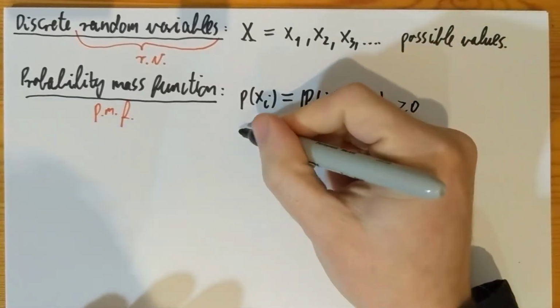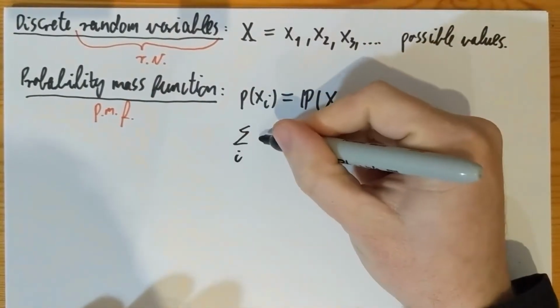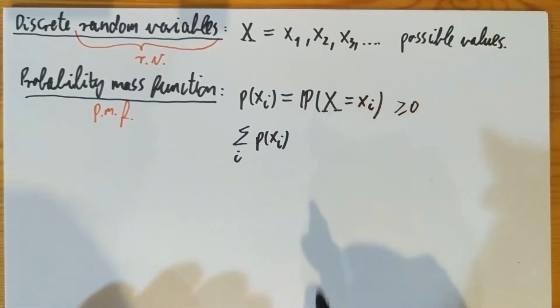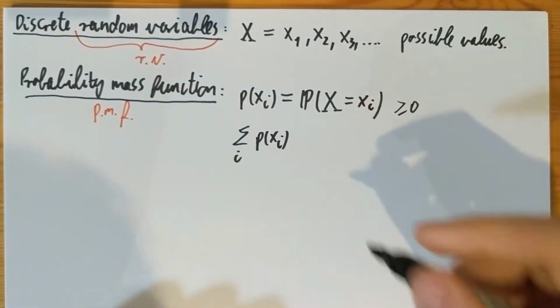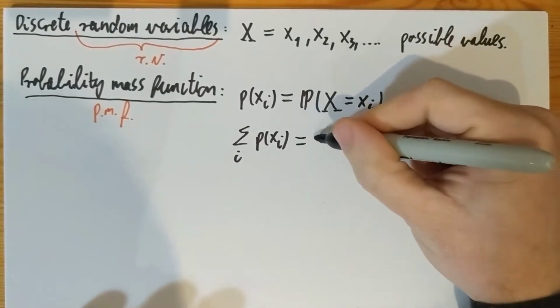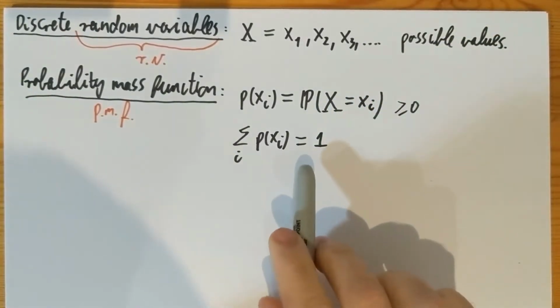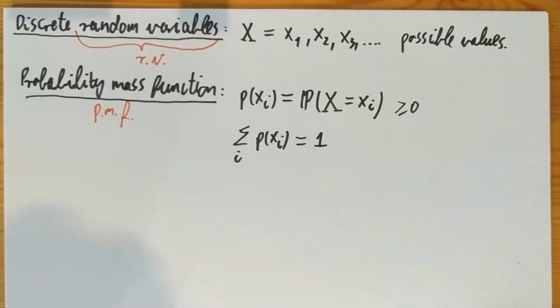And of course, if you look into all possibilities for the xi's, then since these events here are disjoint and they span the whole sample space, the sum of the probability of xi's is 1. We are going to have a little bit of comments on this later on, but for now let's just keep it at 1. So the mass function is a non-negative function on countably many possible values that sums up to 1.